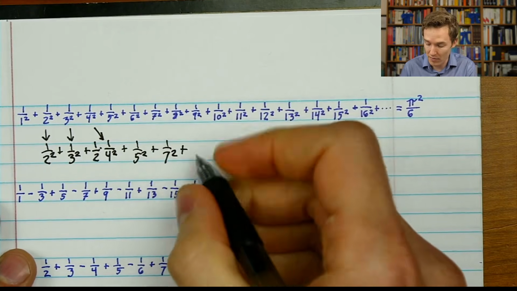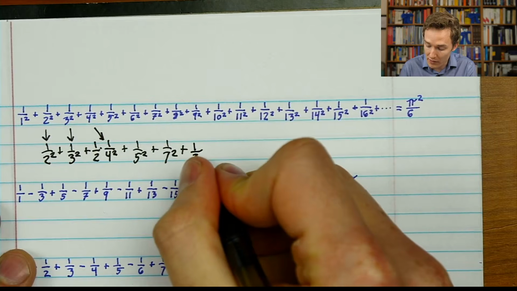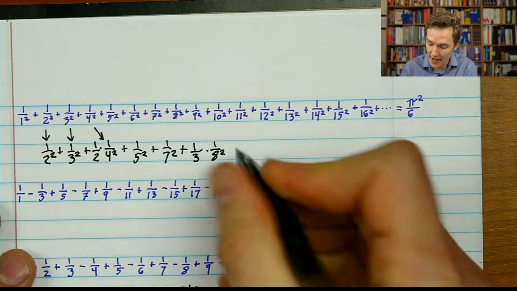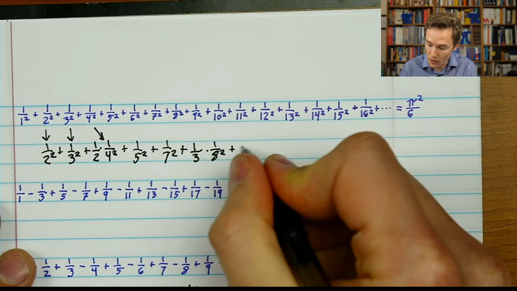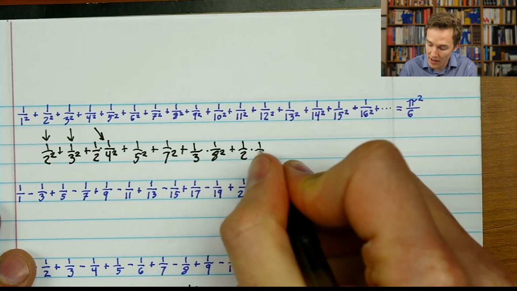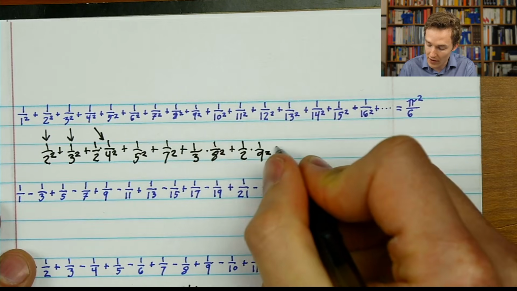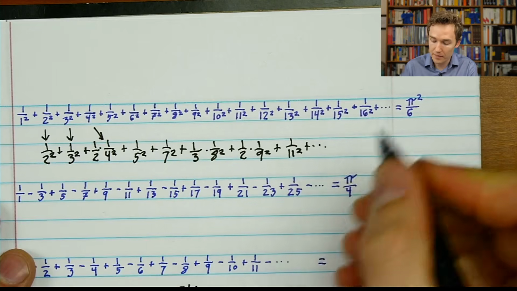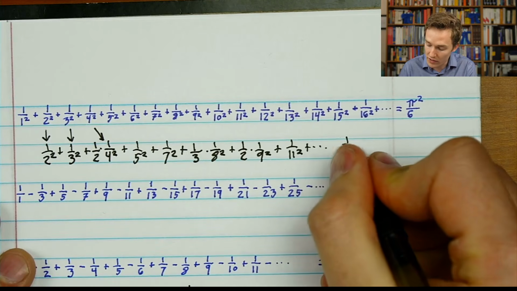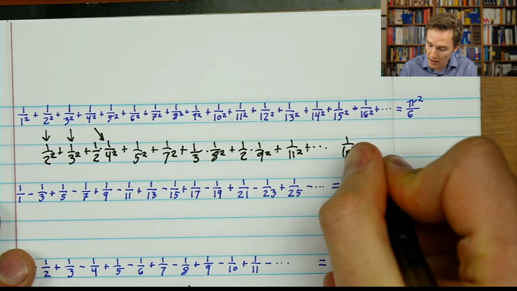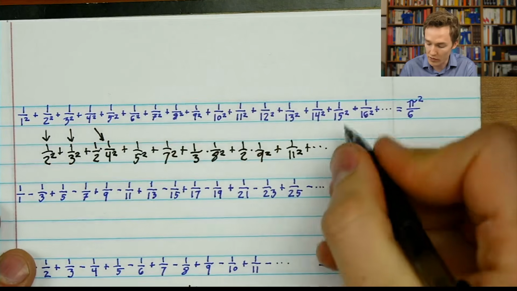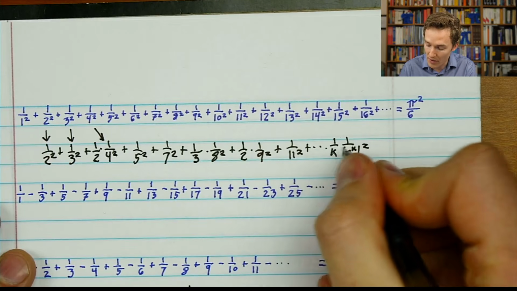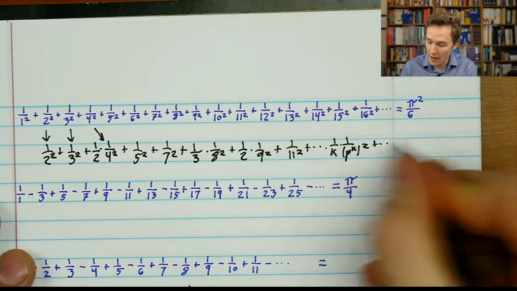8, it's a power of a prime, but because it's a cube, I'm going to scale it down by a factor of 3. So I'm going to take 1/3 of the 8th term. 9, it's the square of a prime, so I'll take 1/2 of the 9th term. 10 gets kicked out, we ignore it entirely. 11 stays as is, and on and on. So each one of your terms looks like the power of a prime, 1 over p^k, and because we're squaring them all, it's 1 over the power of that prime squared, but we scale it down by whatever that power is. All right.